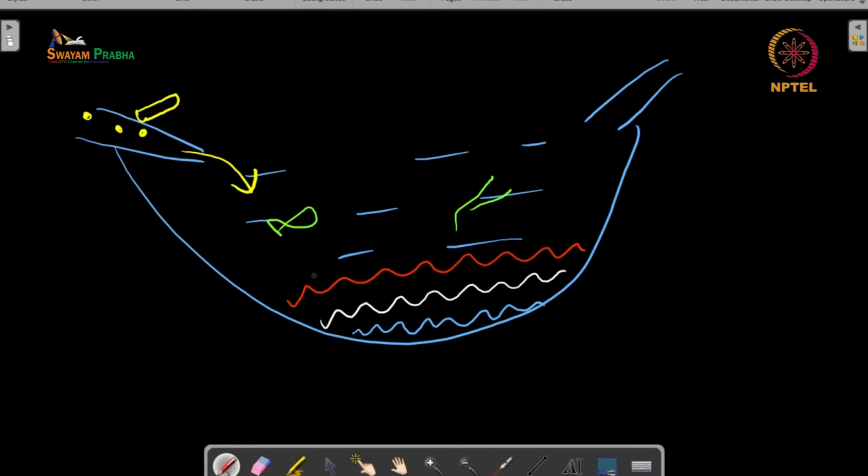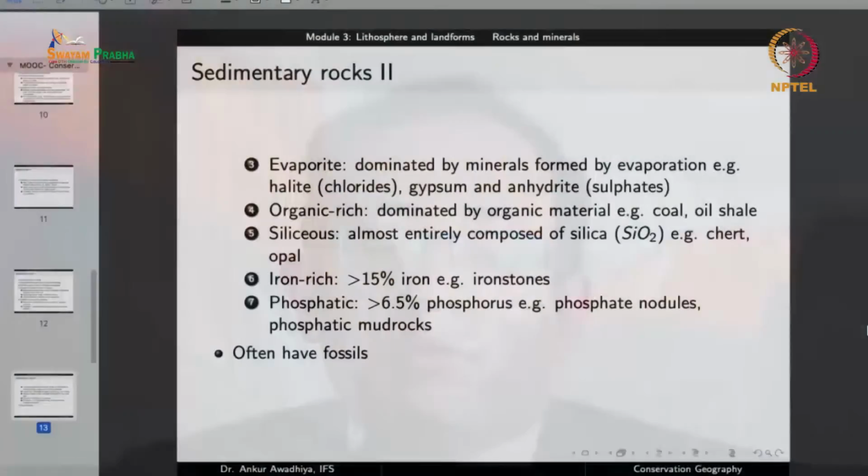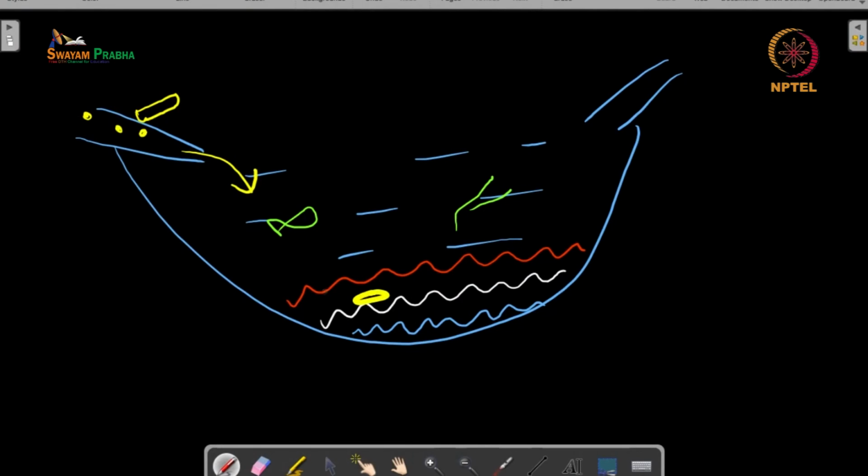also settle down. Now remember that a large quantity of this organic material will be eaten up by the organisms that are living in this water body, but it is possible that a certain amount gets left out. Now that portion that gets left out, typically things like the skeleton of organisms, will come down and settle down, and as soon as it gets settled here, it will very soon be covered by another layer of sediments. Once it is covered with another layer of sediments, it is cut off from the other biological organisms. So it will no longer be eaten up by any other organism for food, because the upper layer of sediments is now protecting this organic material.